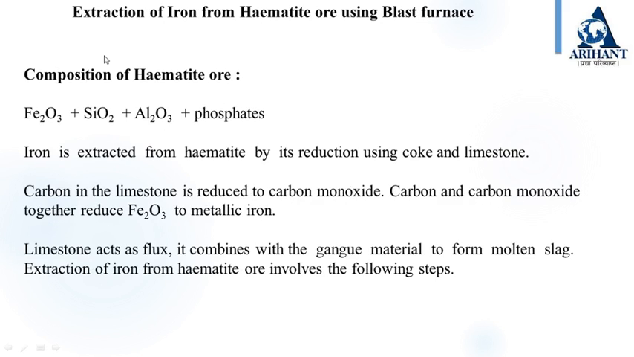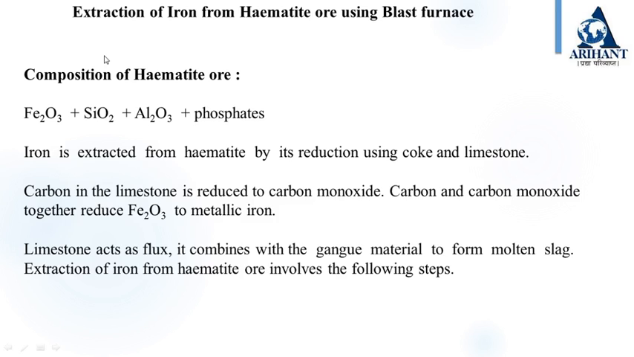Now we will see the extraction of iron from hematite ore using blast furnace. First we will see the principle behind it. Iron is obtained by the reduction of hematite with coke and limestone in a blast furnace. Hematite is an oxide ore, Fe2O3, and it contains silica, alumina and phosphates as gangue impurity.